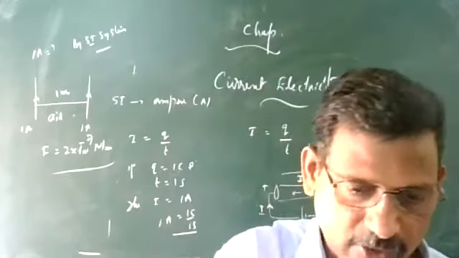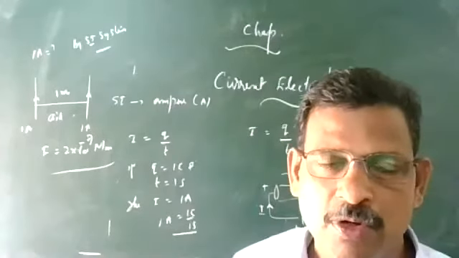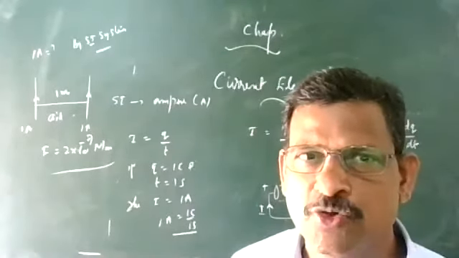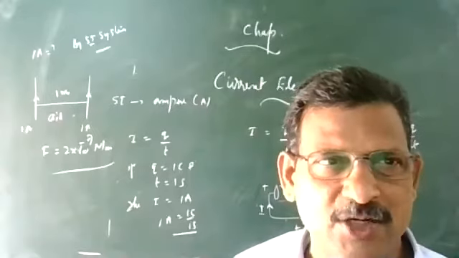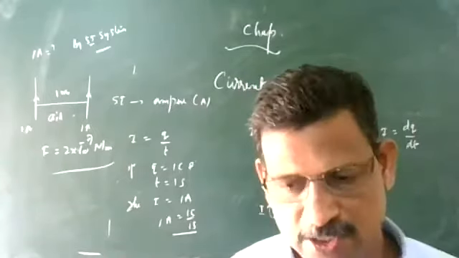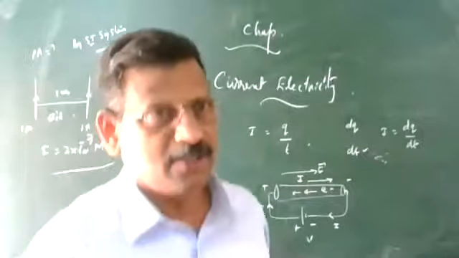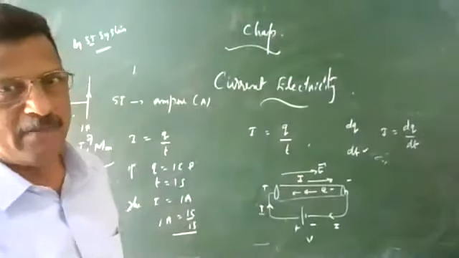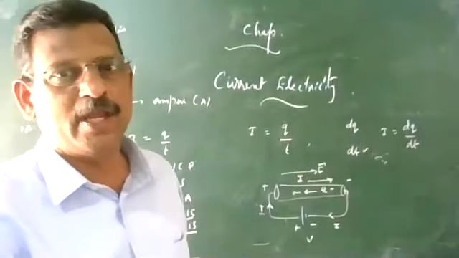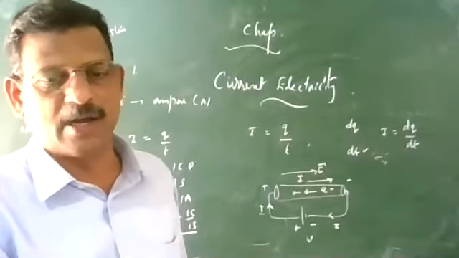One more point I want to add. How many electrons should flow through the wire in 1 second to get 1 ampere of current? This was part of a 2 mark question. How many electrons should flow through any cross section in 1 second to get 1 ampere?